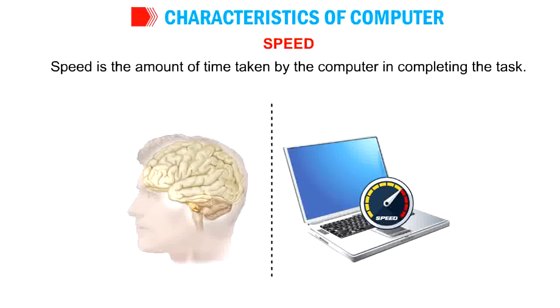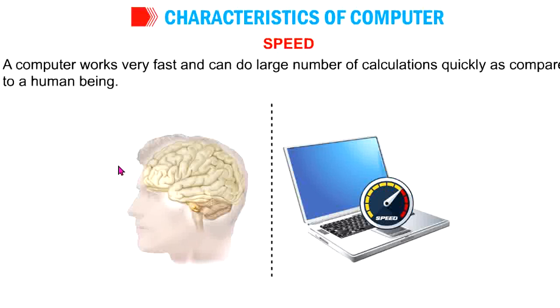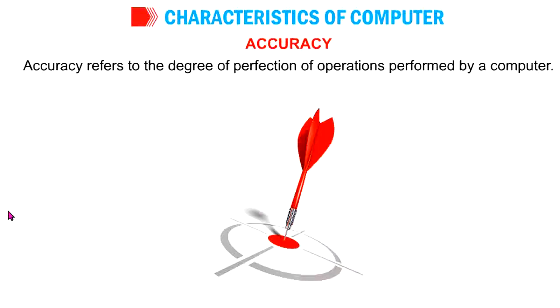If you want to calculate 365 into 20, you know how much time we will take, is it? We will use hand, leg, and you will count, add. This is very difficult, especially the 7th table, 8th table. Oh, very difficult. But for a computer, it is very fast. Compared to a human being, a computer works very fast and can do a large number of calculations quickly. The second characteristic is accuracy.